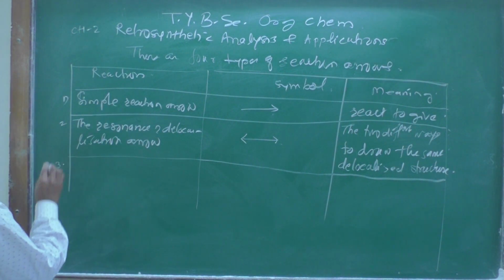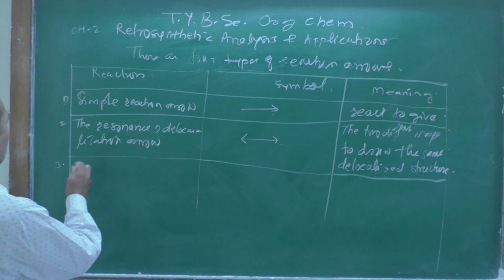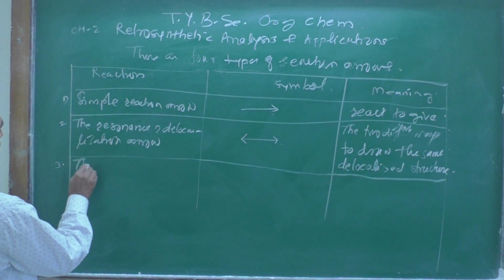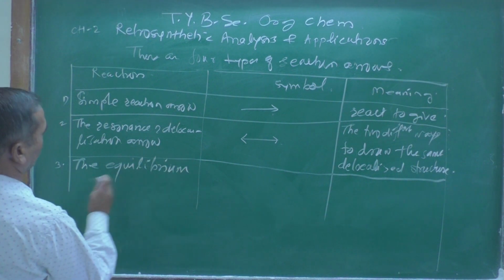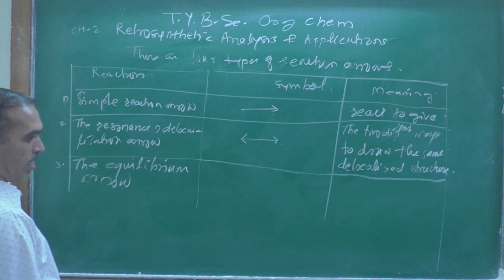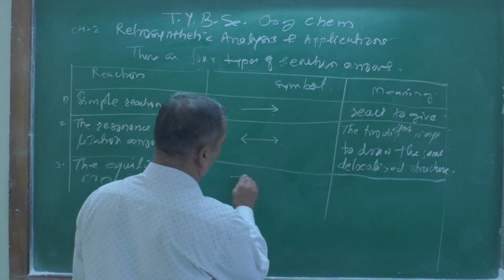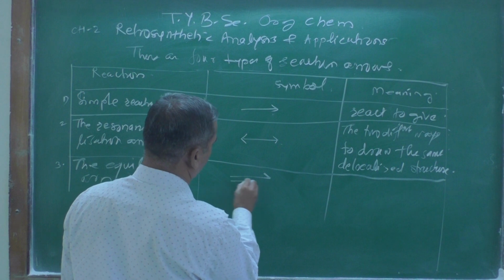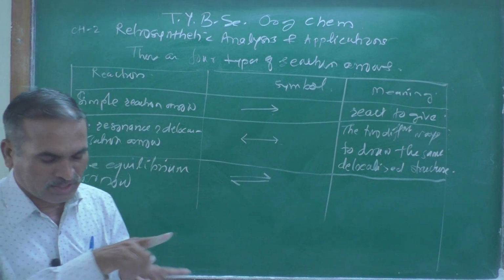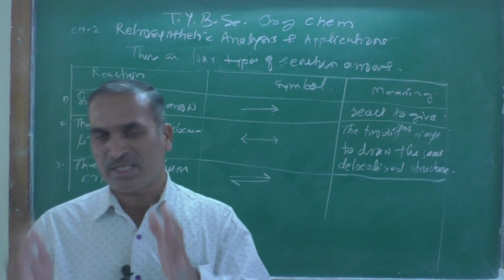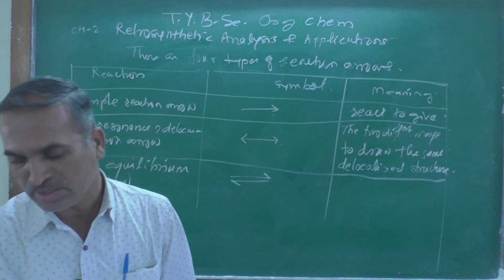Now the third one, the equilibrium arrow. This arrow also we use occasionally, and everybody knows this type of arrow, one above and one below. The meaning of this arrow is that these two structures are interconverting.